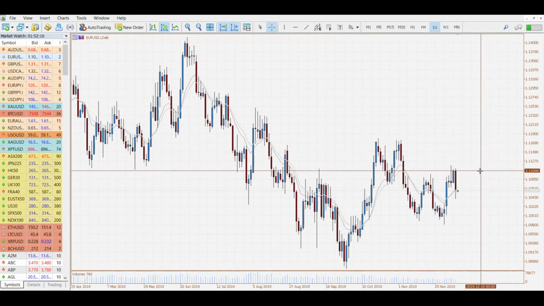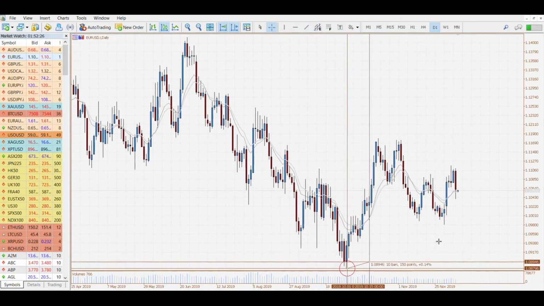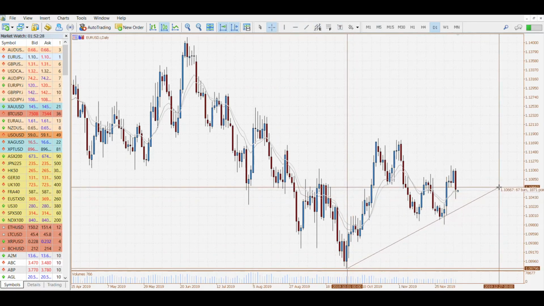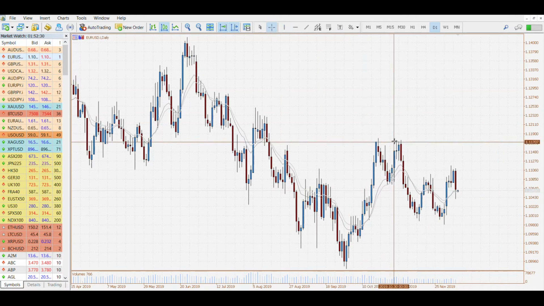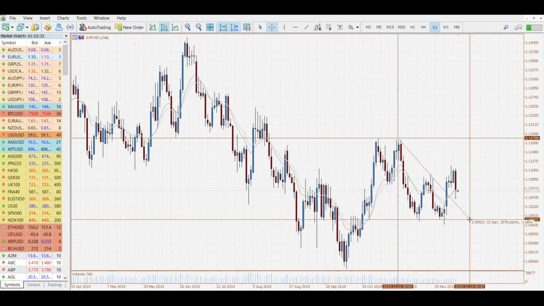Another one that was affected was the euro. The euro fell very sharply on Friday's session after the dollar jumped, lost 42 pips. But again, we're still seeing that price still remains in this medium-term uptrend, and that's more so after we did break, still holding that break of the downtrend from last week.